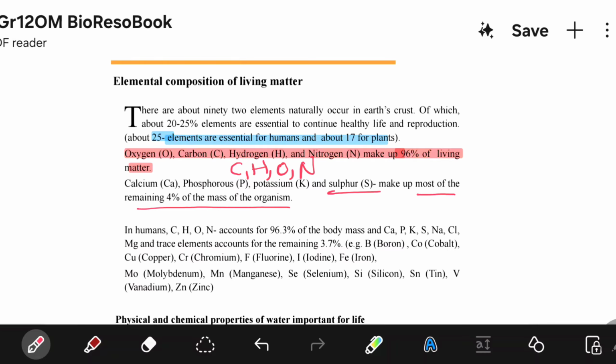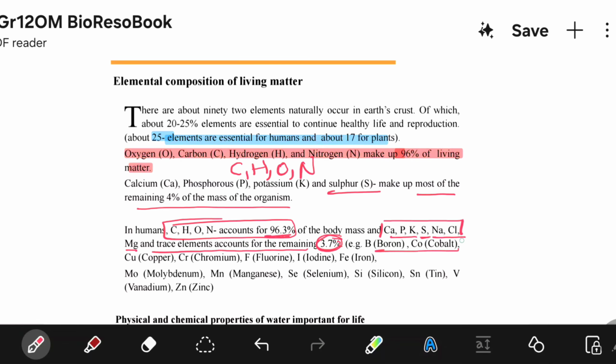So in humans, carbon, hydrogen, oxygen, nitrogen account for 96.3% of the body mass, and calcium, phosphorus, potassium, sulfur, sodium, chlorine, magnesium, and trace elements account for the remaining 3.7%, right?